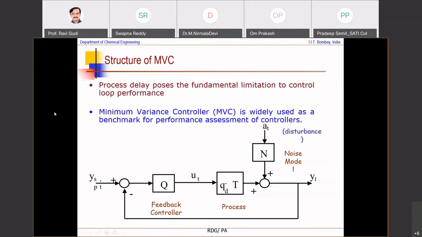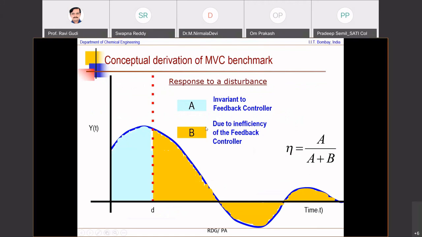Okay? Now, how is this minimum variance benchmark developed? It turns out that it's also developed based on the same routine operating data, but based on whitening. So what is done is, this is the feedback controller that's assumed to be minimum variance. This is the plant with a certain amount of delay. These are the disturbances. And what is done is you are basically trying to see a ratio of two areas under the curve. One area is A, which is invariant to the feedback controller, because this is the delay.